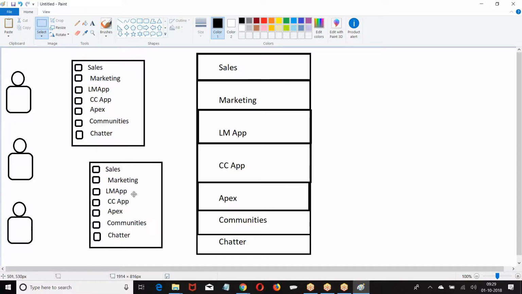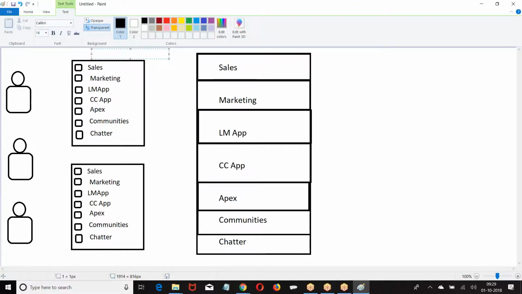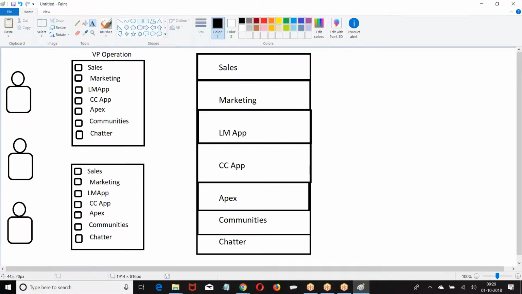But out of this, what your company wants you to work? So I told, some name VP operation. Look at the point. I am giving some permissions here.